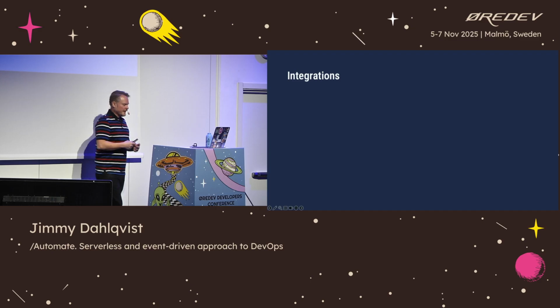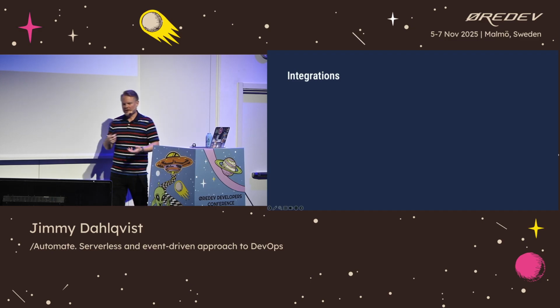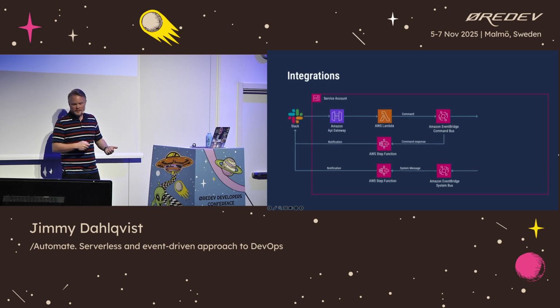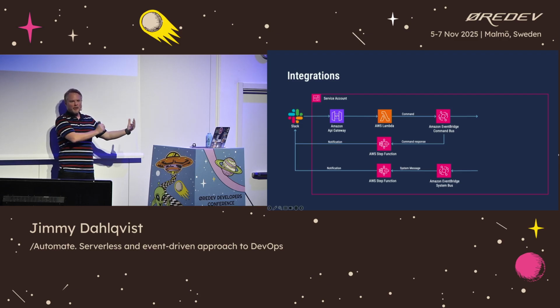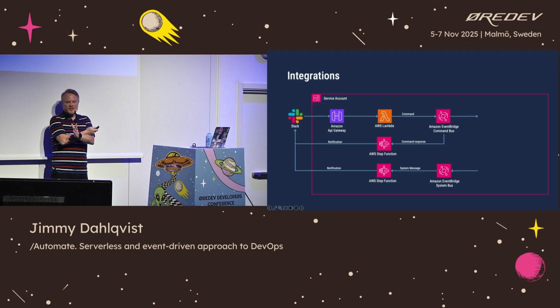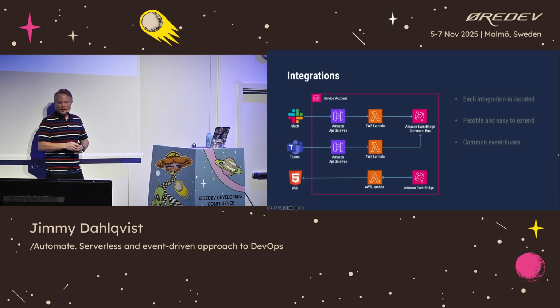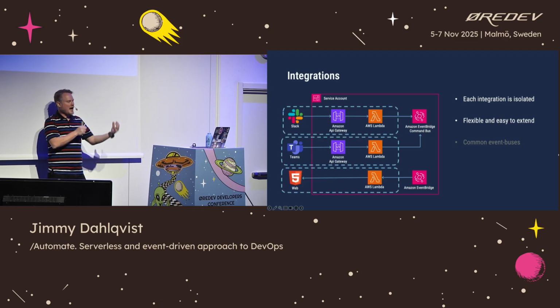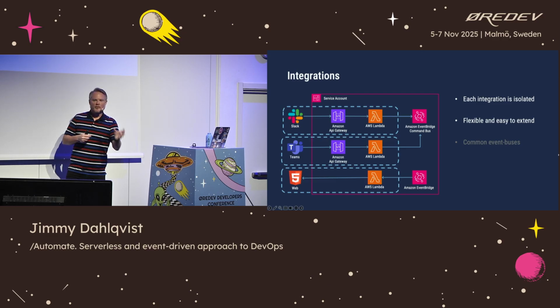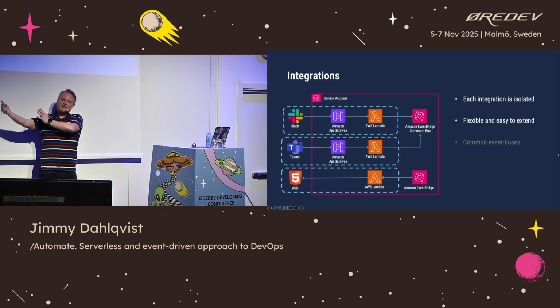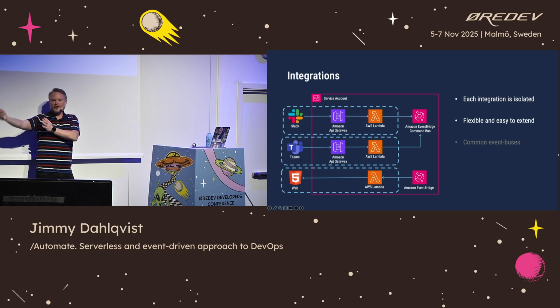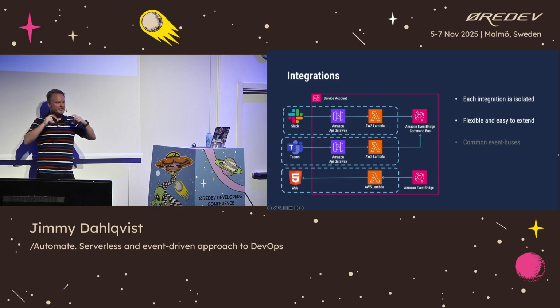I've been talking a lot about Slack, and that is the integration we have built today and what we are working on. But as I said, we had a requirement that everything should be a modular building block. And that also goes for our integrations. Each of our integrations is isolated. If we would like to add an integration towards Teams, what we need to do is build that integration part only, and everything on the other side of that integration would remain the same. We don't have to build something custom the entire way. We only need to build these modular integration points.